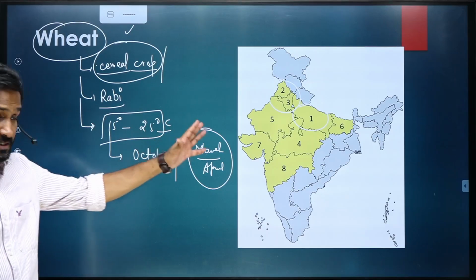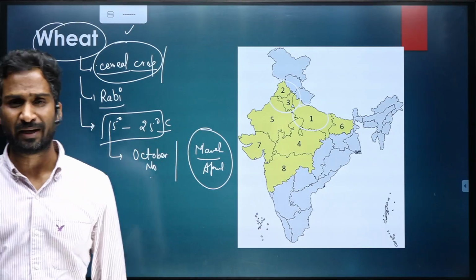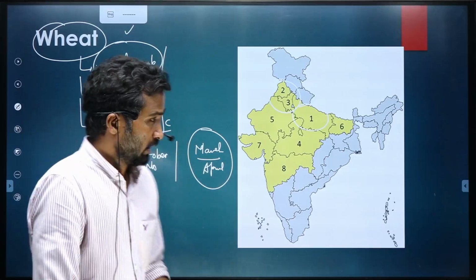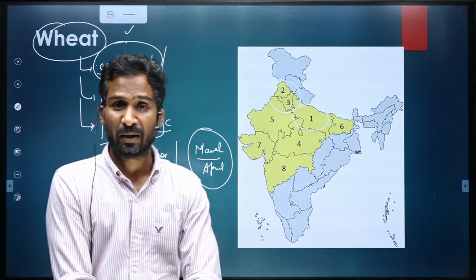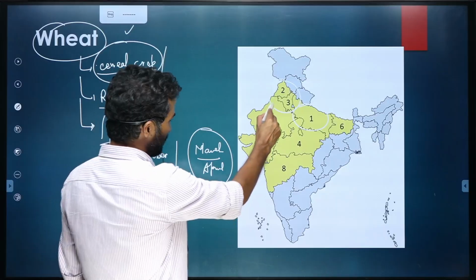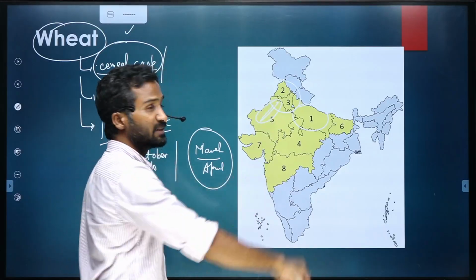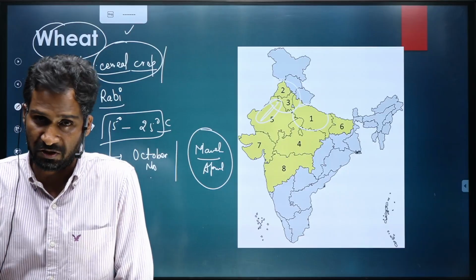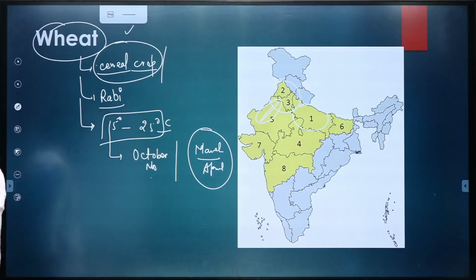Rajasthan. In Rajasthan also we have significant amount of wheat because you know that in Rajasthan we do not have much of the rainfall, and this crop does not need much of the rainfall, especially this part of Rajasthan where we have Indira Gandhi Canal. Over here wheat production is in abundance. Okay, then moving further,